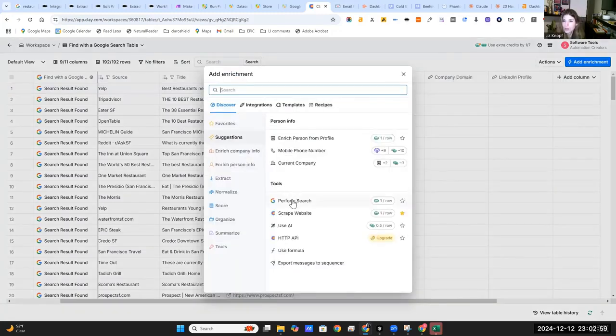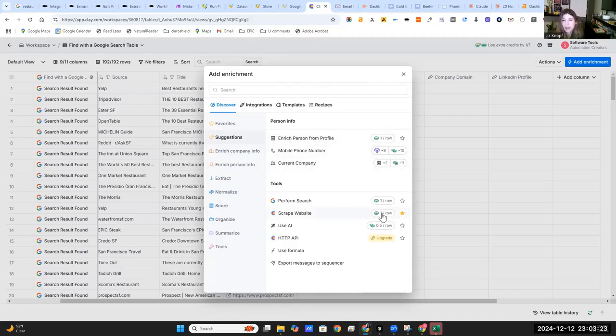Okay, so here's what we can do now with those links. We can either scrape those websites or perform a further search. So we are going to scrape those websites and see what data we can get. And I would say, again, if those were local businesses, you'd want to go down finding people or more information about the business.